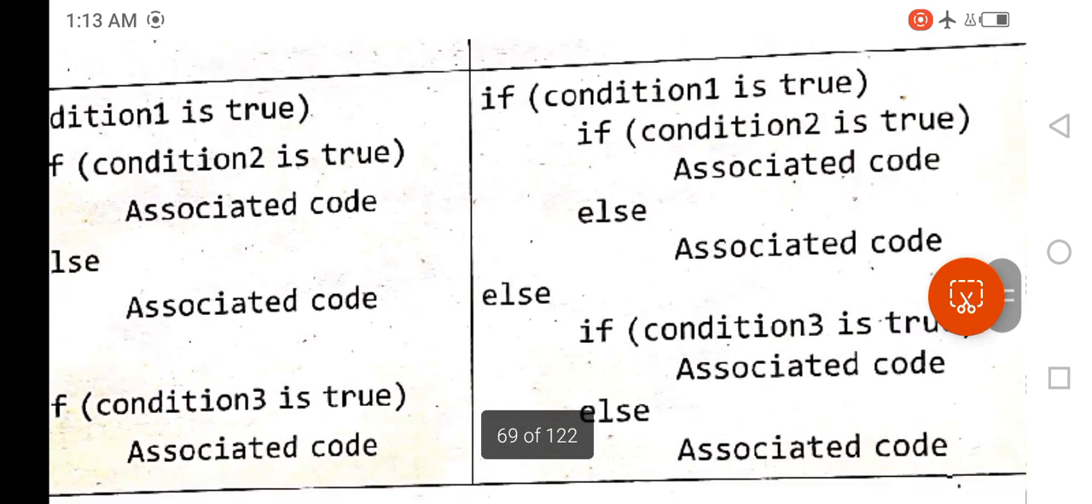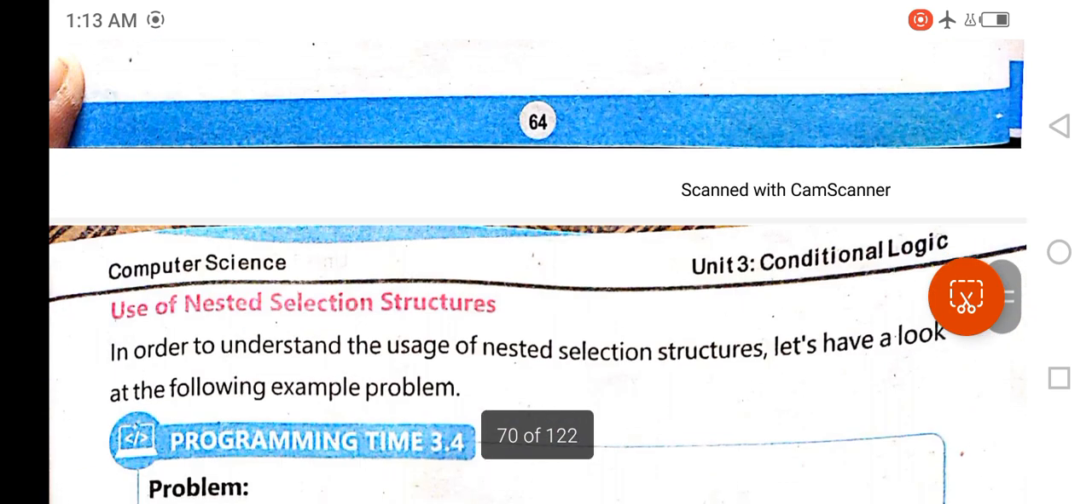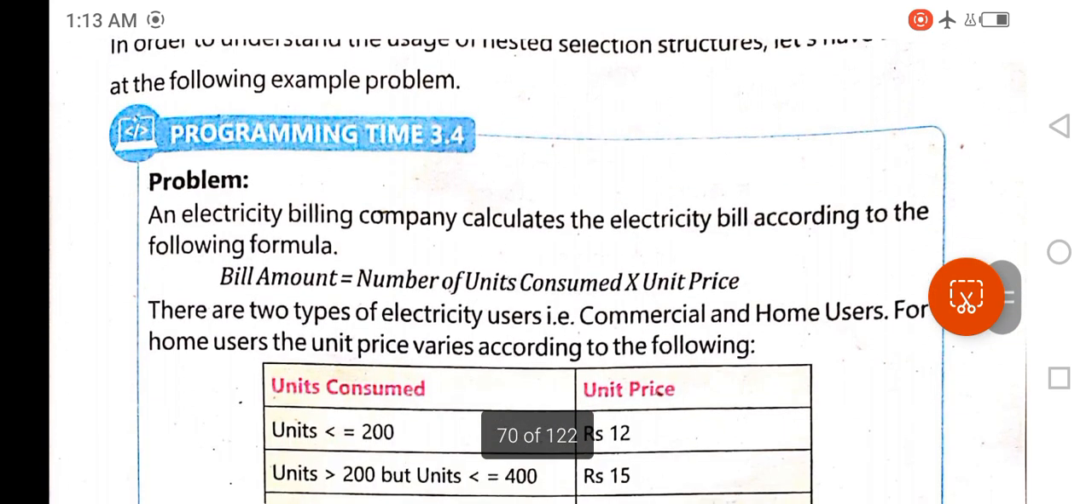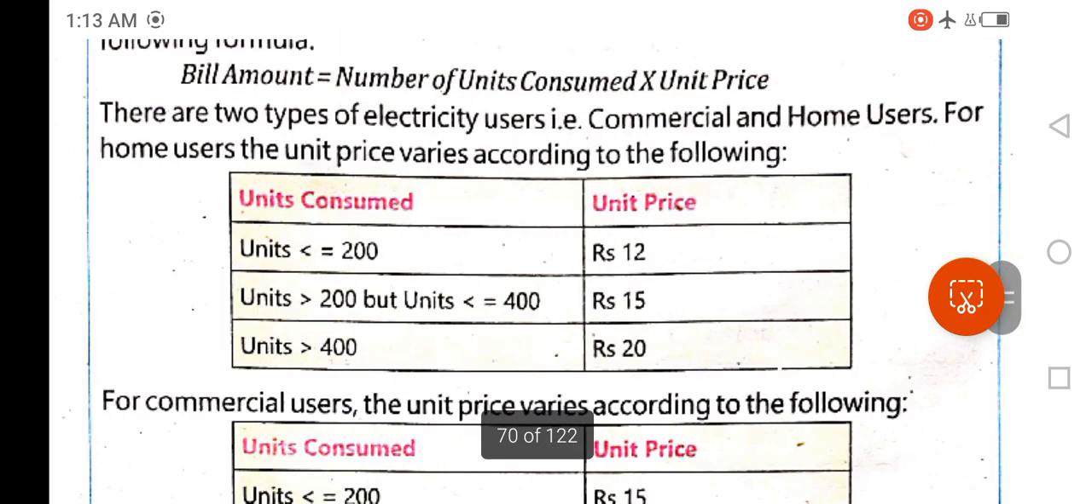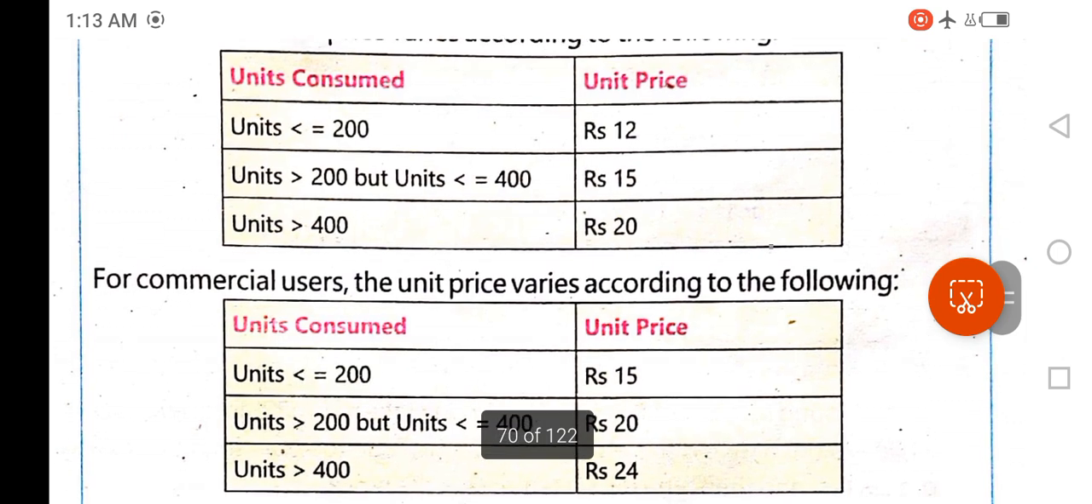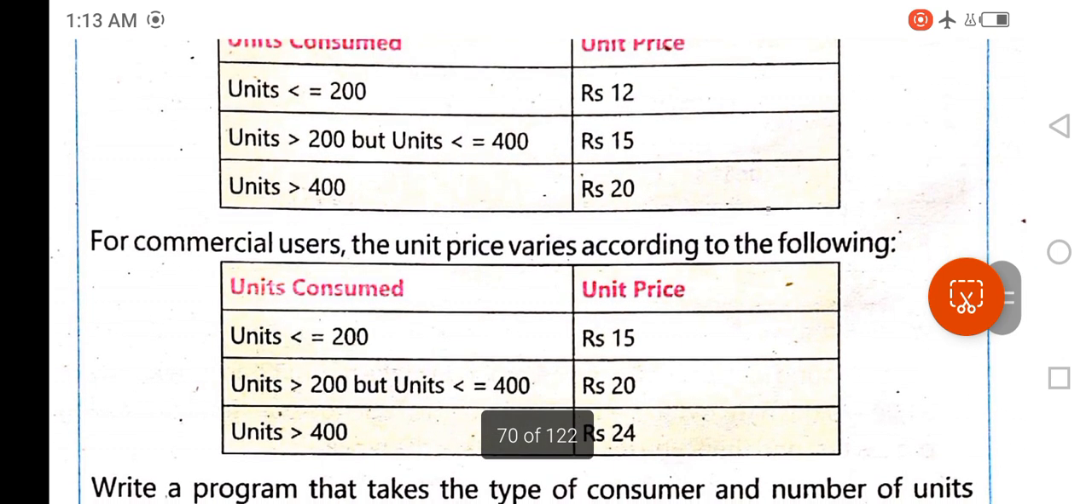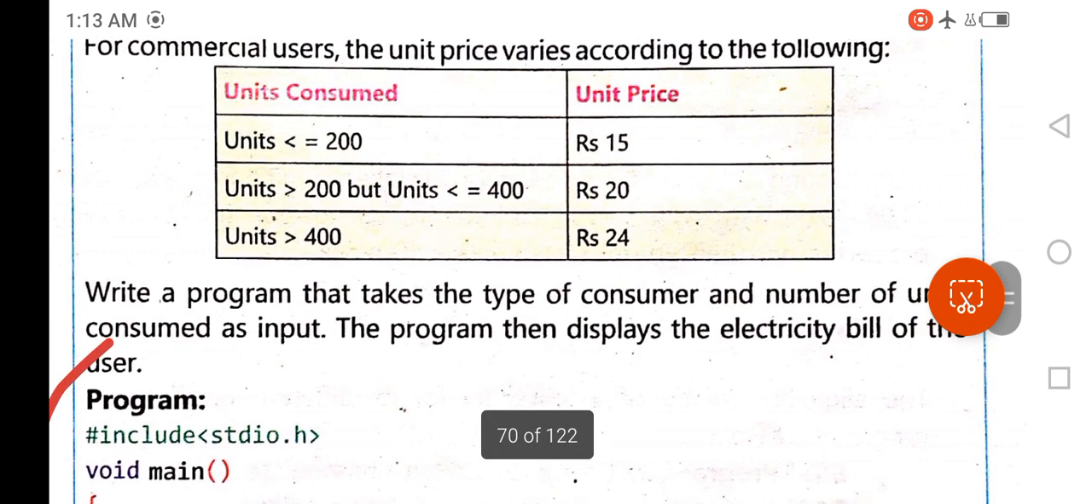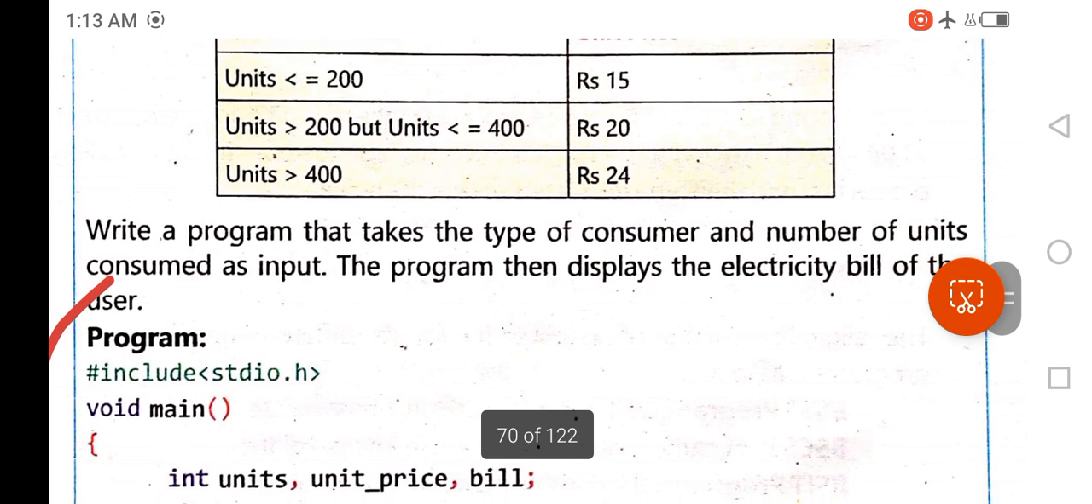Okay, now let's move to the next part, which is an example. Here in this example you can see that this example calculates the amount of electricity bill. This example gives you a lot of information and you do not need to memorize it. You simply start writing your code. Here is the statement: write a program that takes the type of consumer and number of units consumed as input.